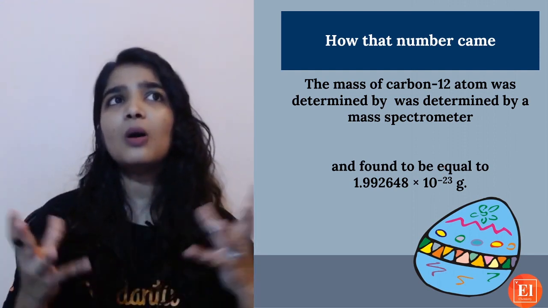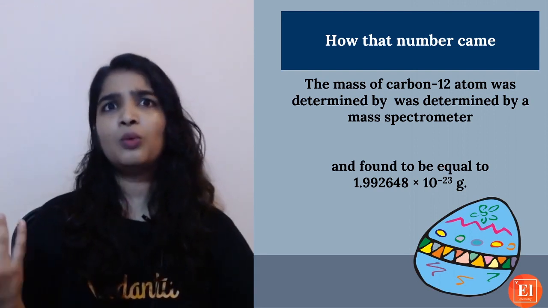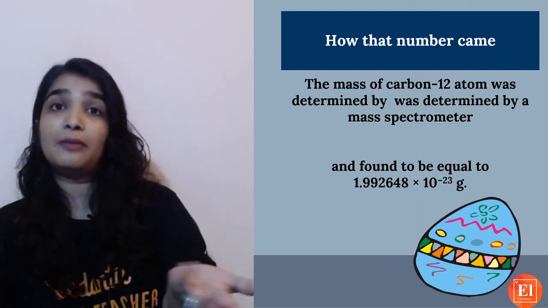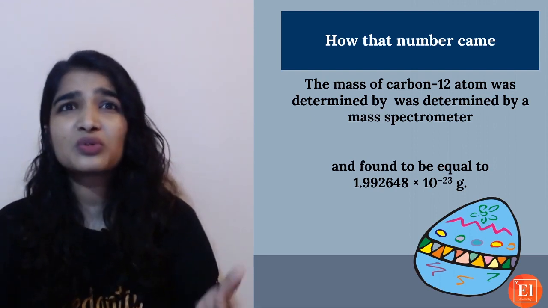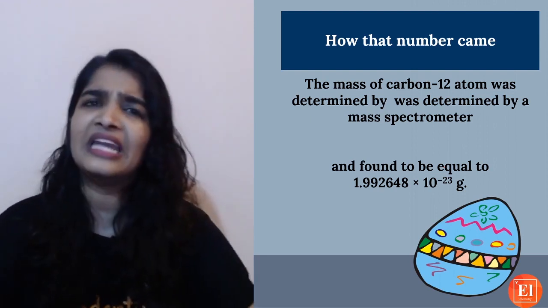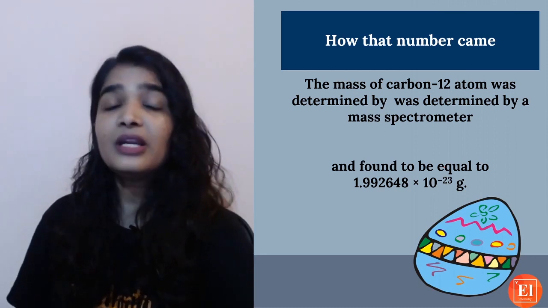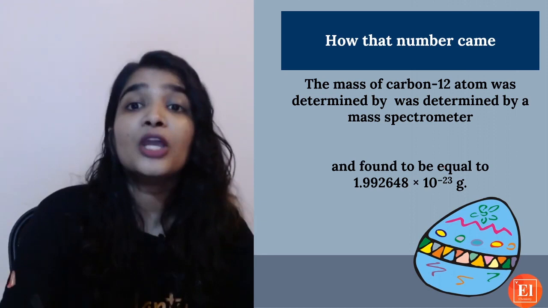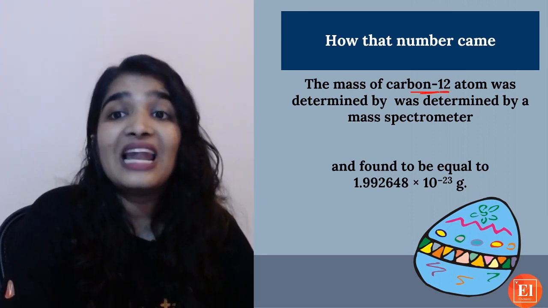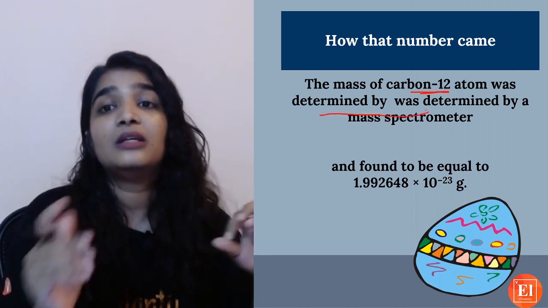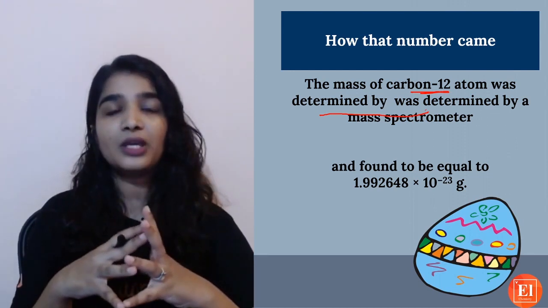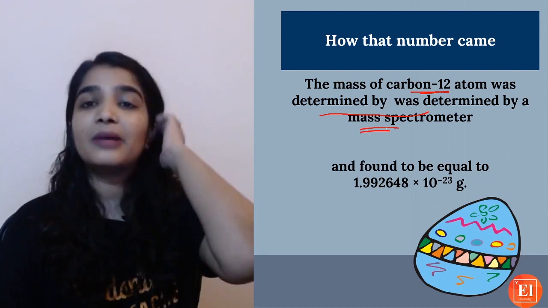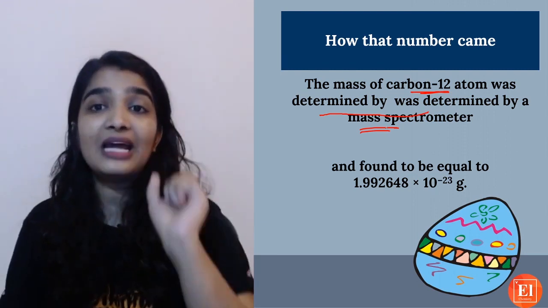But the question is, how did that number come? Why is it only 6.022? Why is it not 5.02 or 8.02? Why do we have to use 6.023? Why not 9 into 10 raised to 23? So how did that number come? We are all curious. The mass of a carbon 12 atom was determined by the mass spectrometer, an instrument which helped to determine the mass of the carbon 12 atom.